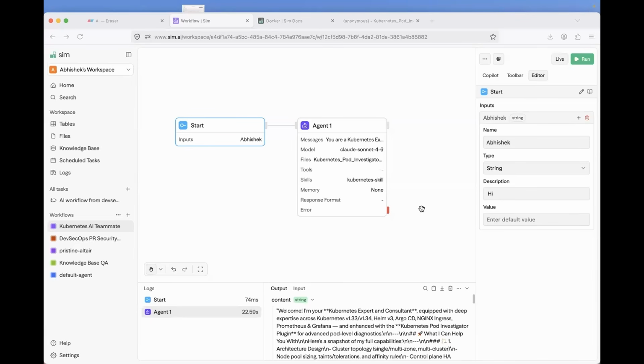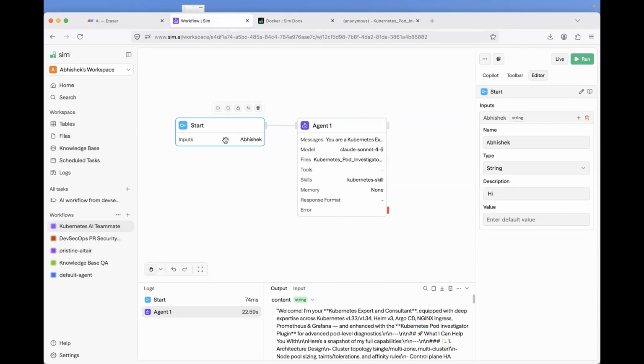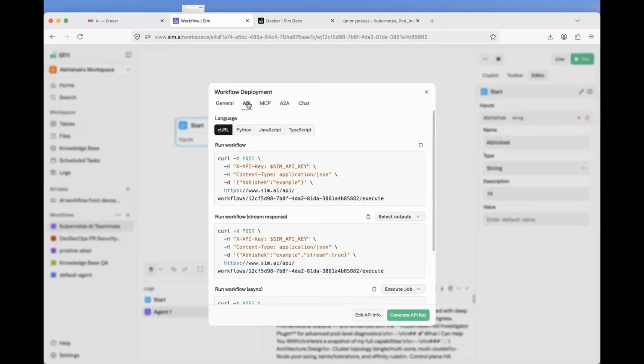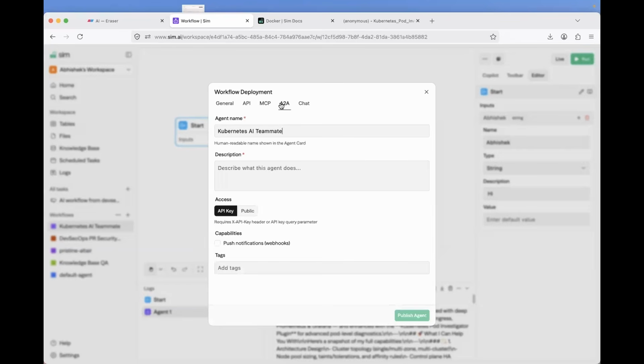But Abhishek, how do I interact with this agent? Okay, we created a Kubernetes AI teammate. How do I talk to it? Click on this agent, or click on the start section. You see that live option, go to the live option. Then you have different points to communicate to the agent. For example, you can use the curl command and talk to the agent using curl, or you can use it as an MCP server. You can use it for agent to agent.